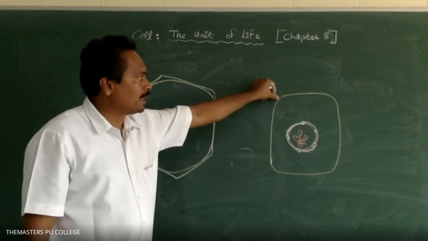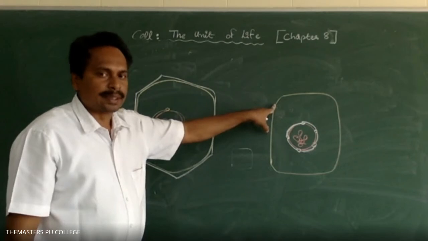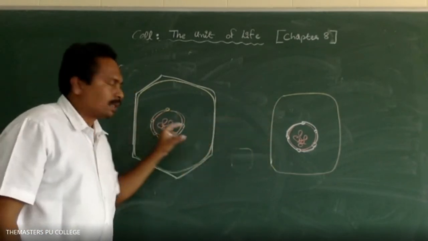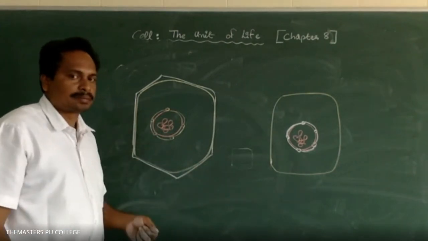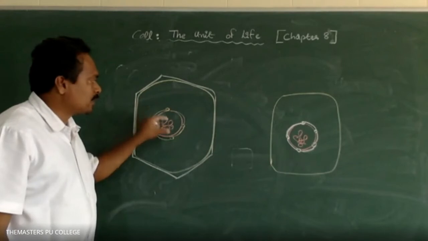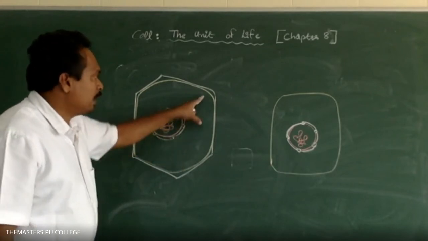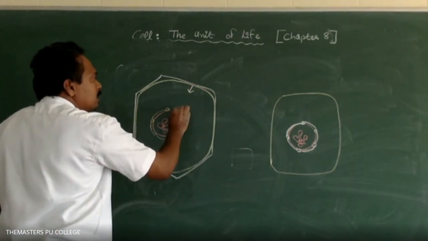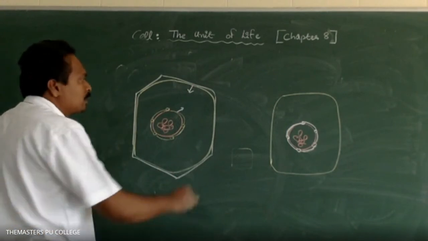In eukaryotic cells a well-developed nucleus is present, and the genetic material is covered by the nuclear membrane. In between the cell membrane and the nuclear membrane there is a space. What is that? Cytoplasm. Very good.